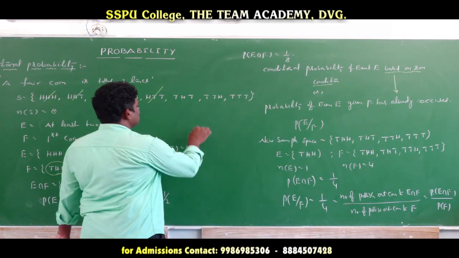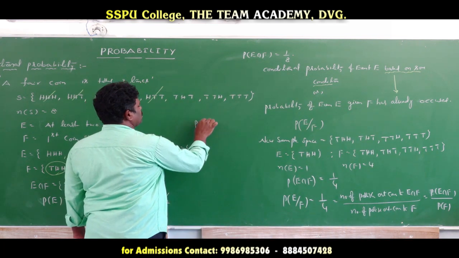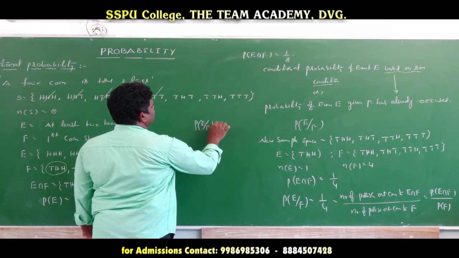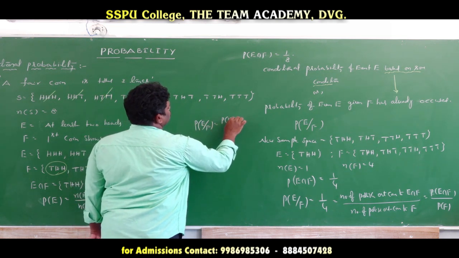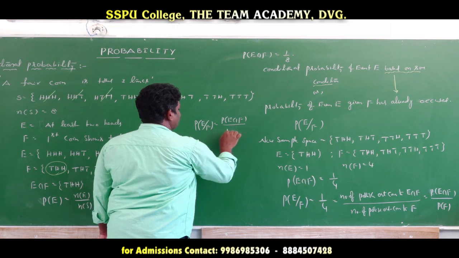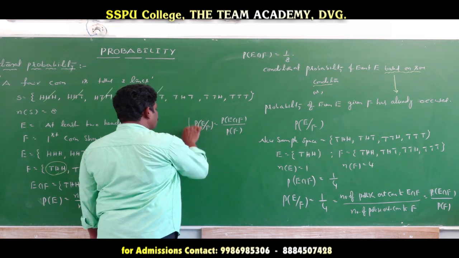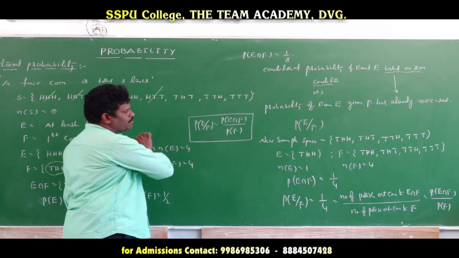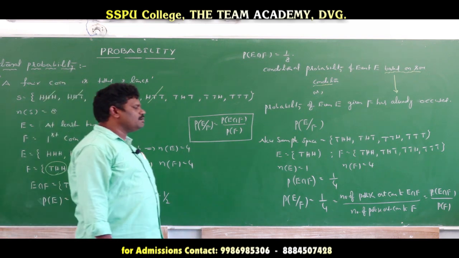This is the conditional probability formula: probability of E given F is equal to probability of E intersection F by probability of F.